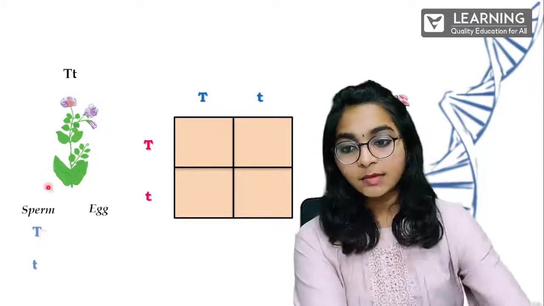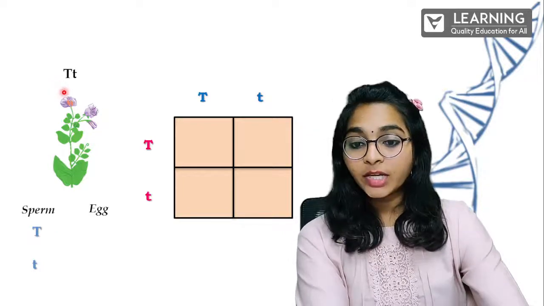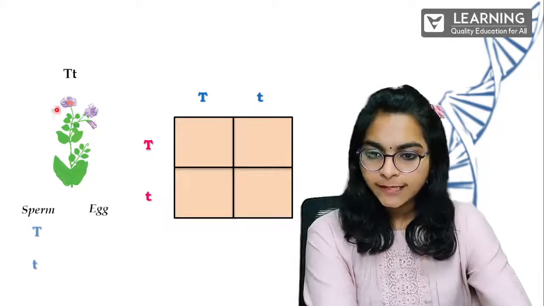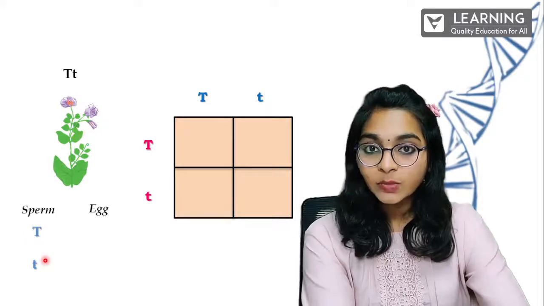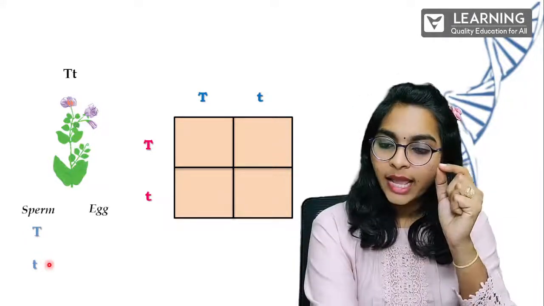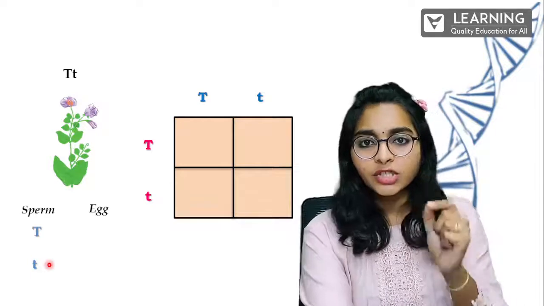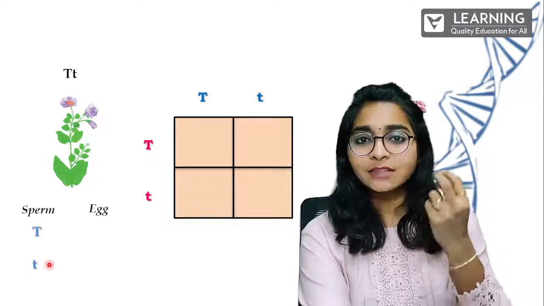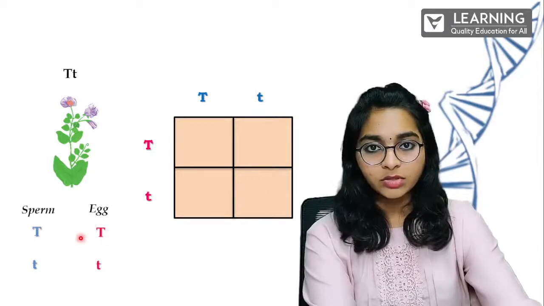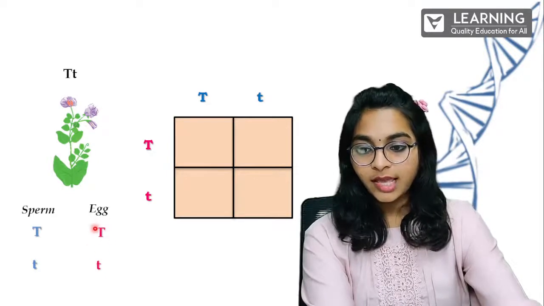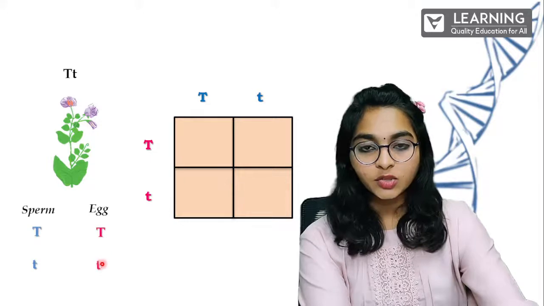In all the other cells it will be present in a combined form, but when it comes to reproduction it will get divided. So it has got divided into capital T, which has a dominant trait in it, and the next gamete, small t, which has a recessive trait in it. The same thing for the egg also. In the egg also it is the tall T and the small t.